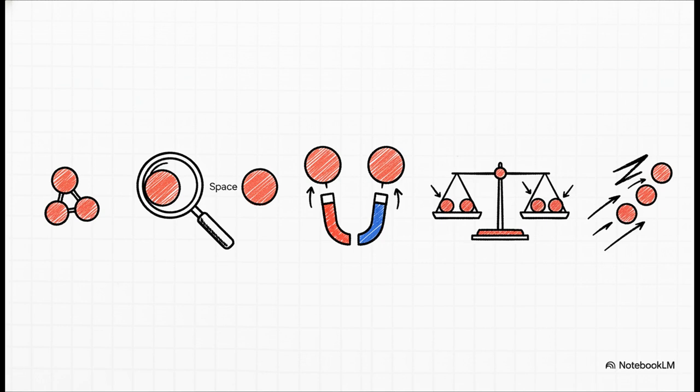4 is what I like to call the golden rule, rhythm. As the space between particles increases, that attractive force decreases. High space means low force, and low space means high force. And finally, number 5, because these particles are constantly jittering and moving around, they possess kinetic energy.